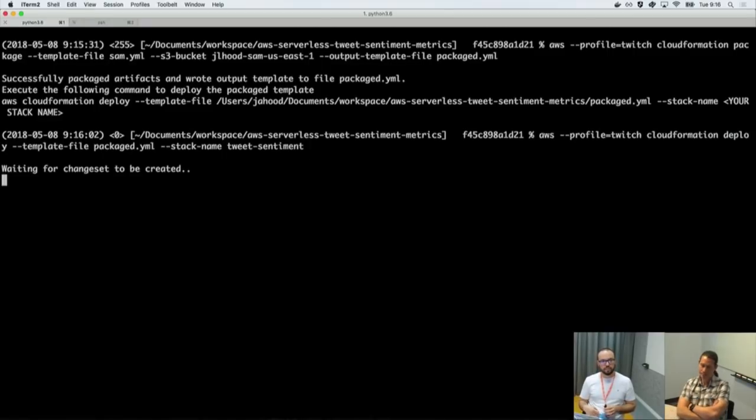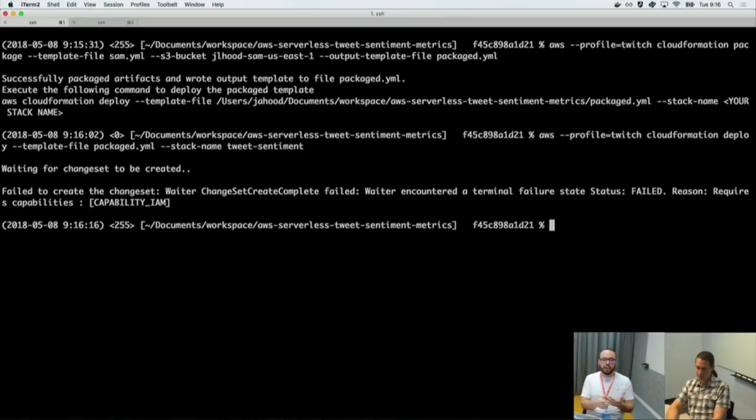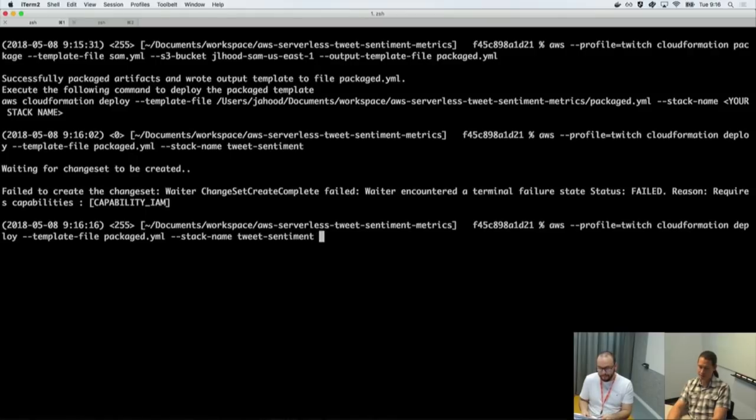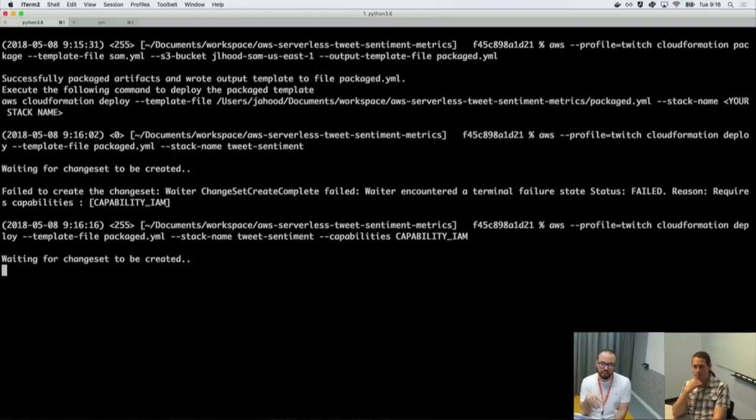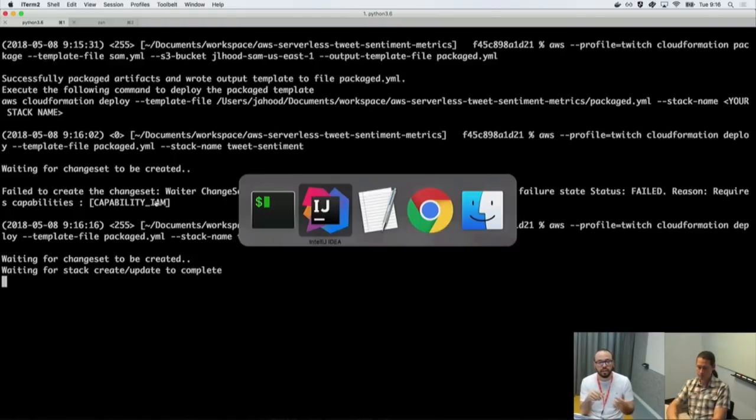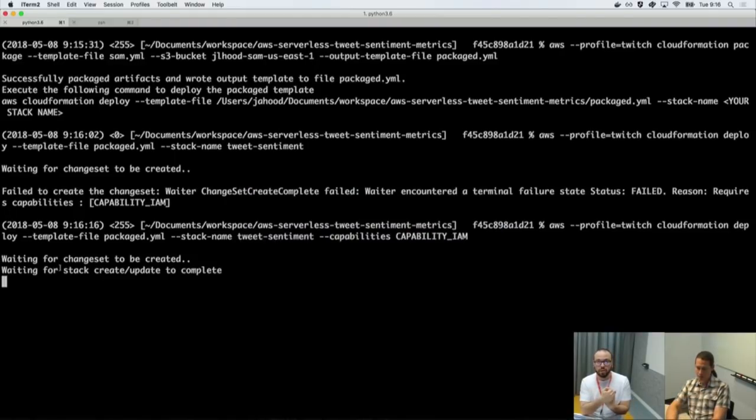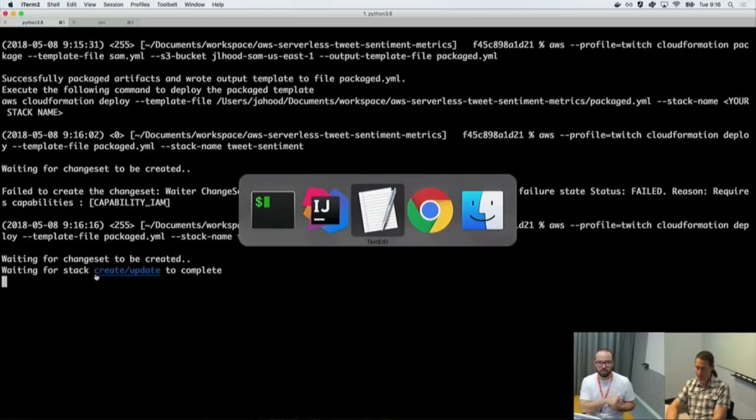Let's see what happens. Yeah, if this is the first time for you actually seeing CloudFormation package and CloudFormation deploy, you just need a flag. You need a capability. Yeah, let me just double check. So it's complaining, and I just have to have this capability IAM. Yeah, because you're probably creating an IAM role. Actually, SAM is creating an IAM role for you behind the scenes and adding the permissions you need, like sending the logs to CloudWatch Logs and everything. Yep. So this created successfully.